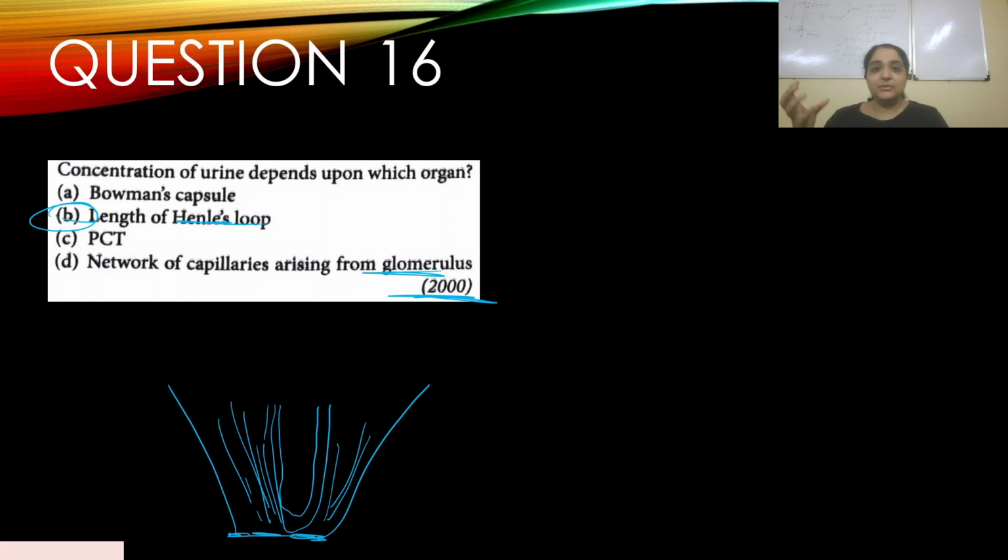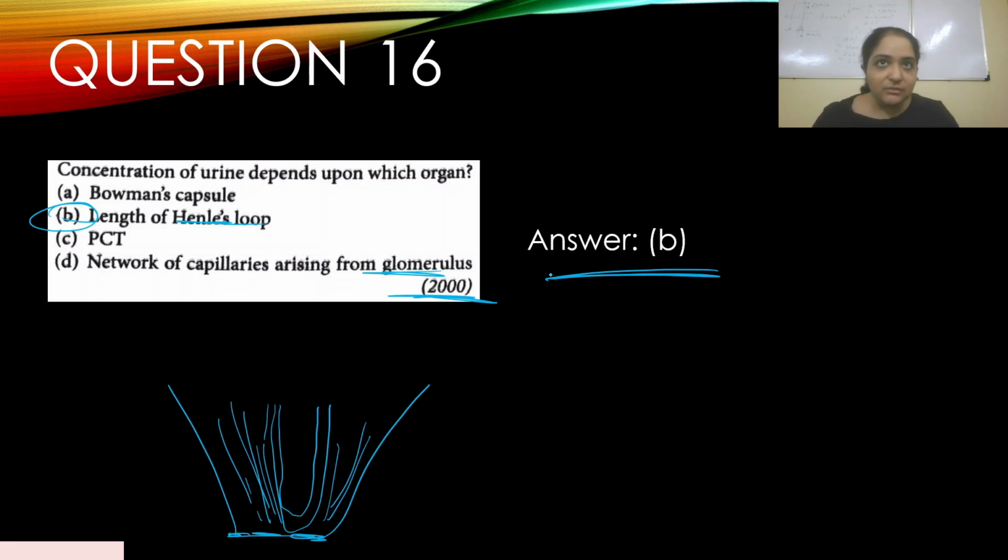This changes the osmolarity in that loop of Henle, and the longer the loop of Henle, the more the concentration will be. Hyperosmolarity will be there in the medulla region, so more water will be reabsorbed and the urine will be more concentrated. So clearly, according to this question, the length of Henle's loop helps in the concentration of urine. So your answer should be B.